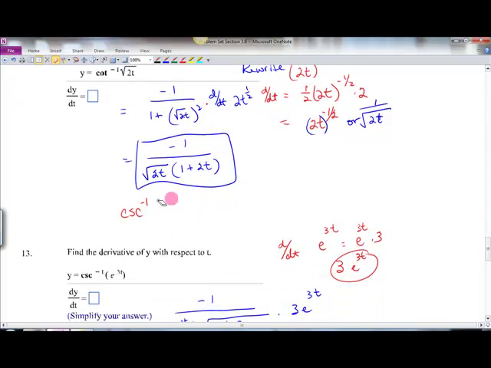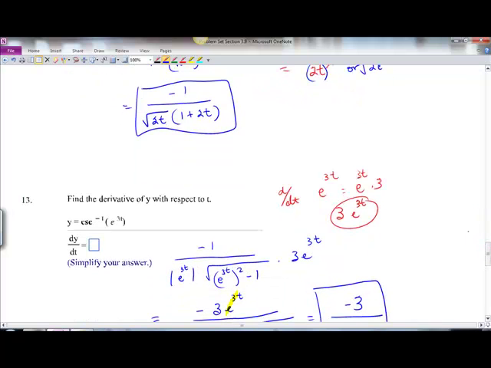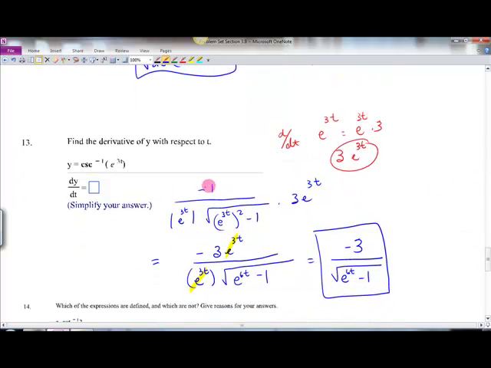All right, get rid of this. Inverse cosecant of e to the 3t. Well, you're going to have to take the derivative of this, because this is u. So that becomes e to the 3t times 3, because you're multiplying by the derivative of that. So that's 3e to the 3t. All right, so here's our formula. Negative 1 over absolute value of e to the 3t times the square root of that squared minus 1 times that derivative that we found right there.